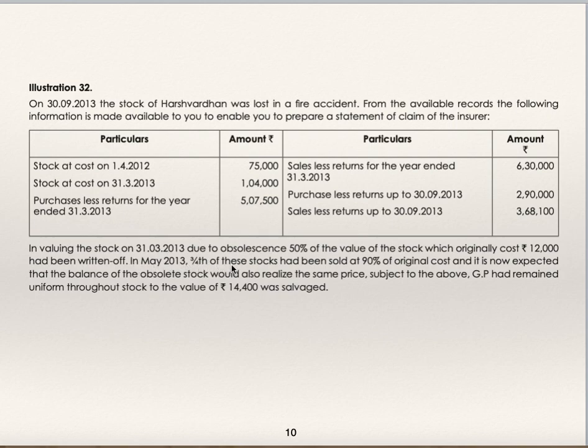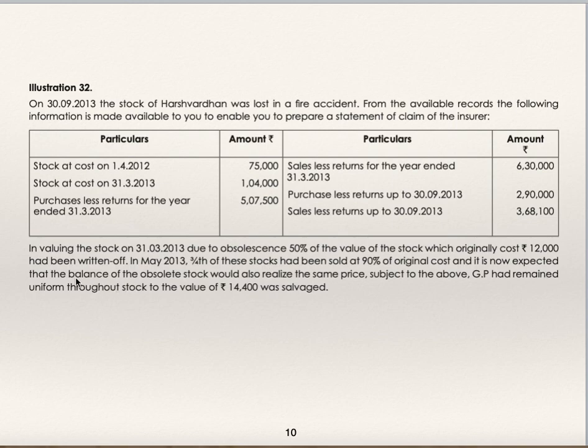In May 13, 3/4 of this stock had been sold at 90% of original cost. In memorandum trading account sales, you have to deduct this sale of abnormal item which they have sold. 3/4 of 12,000 they have sold at 90% of cost.